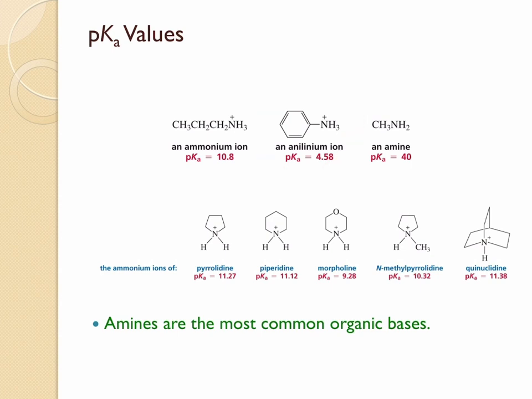Why should an anilinium ion be strongly acidic? What is the reason behind it? Let's draw the structure of the conjugate base. Here is the structure of the conjugate base, and you can see here that nitrogen has got its lone pair of electrons, and these lone pairs are going to be involved in delocalization, because of which this conjugate base is really stable. Now if the conjugate base is stable, the acid that it started from should be strong, and that is the reason why the anilinium ion is a very strong acid.